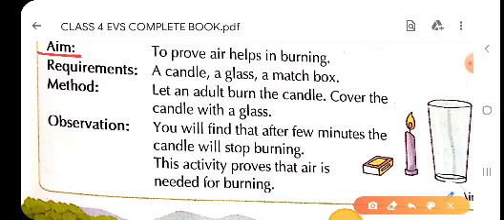So, children, the aim of the practical or the activity is to prove air helps in burning. Here we are going to do a small activity to show that air helps in burning. Now, for doing this activity, we need a few things. What are these, children? These come under requirement. Whatever is needed for doing this activity is called requirement. So, our second step is requirement.